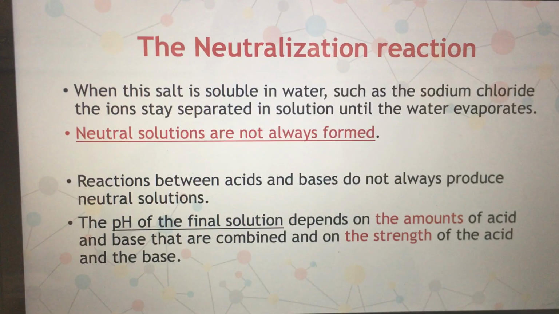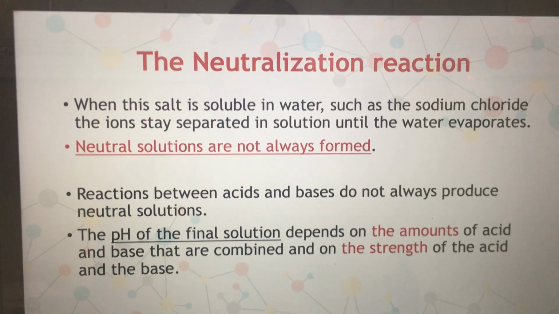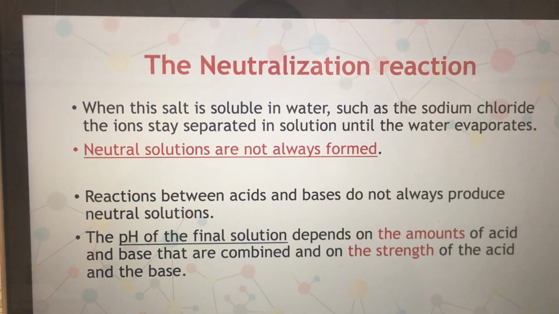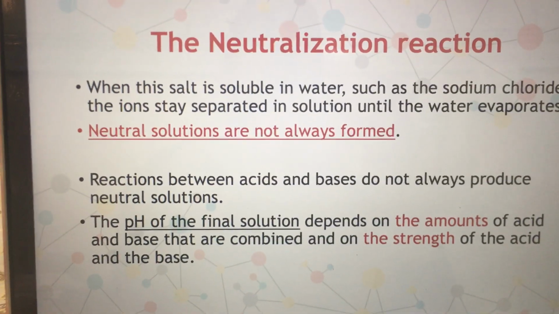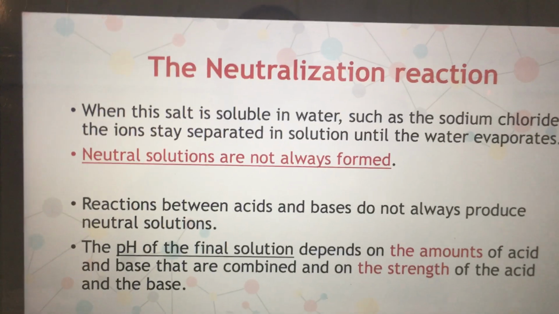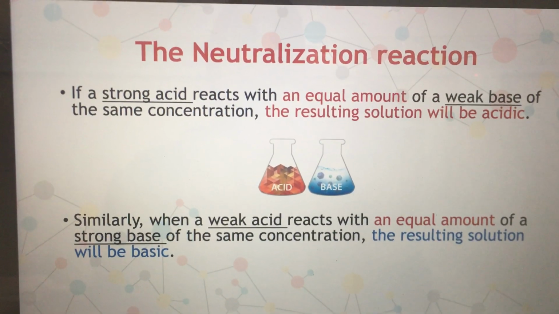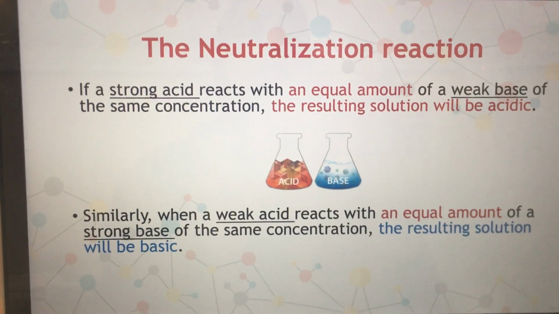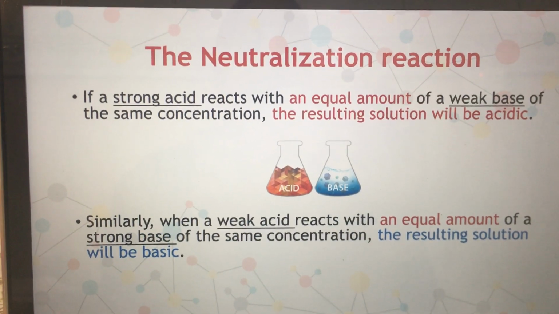So strong acids, when they react with strong bases, will form water and salt, neutralization reaction. But if one is strong and one is weak, no, this is different. If a strong acid reacts with an equal amount of weak base, what do you think the resulting solution will be? It will be acidic.